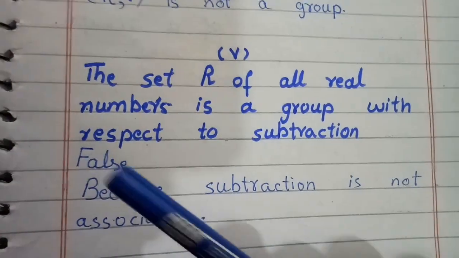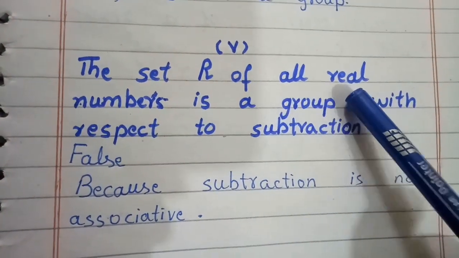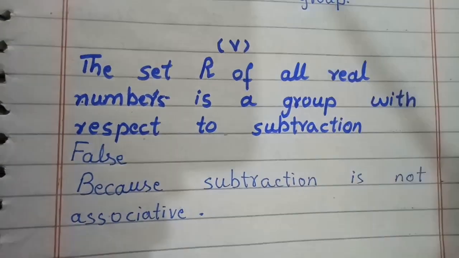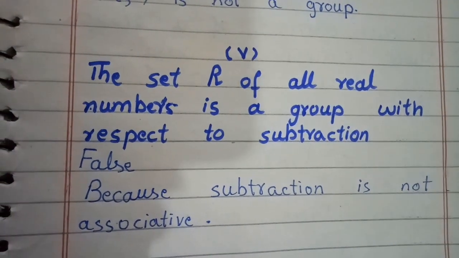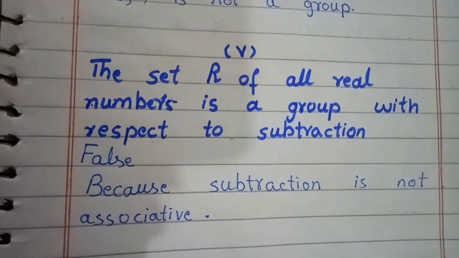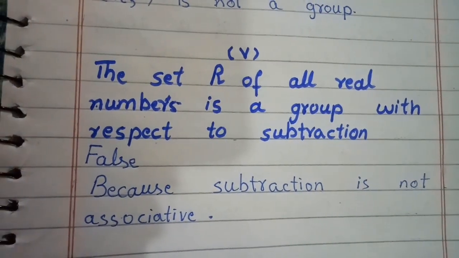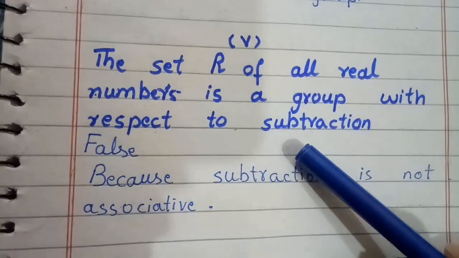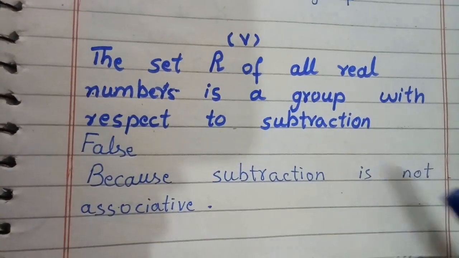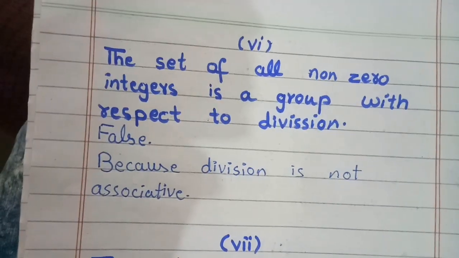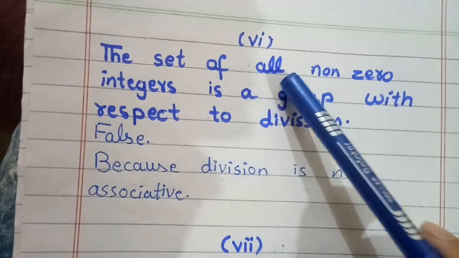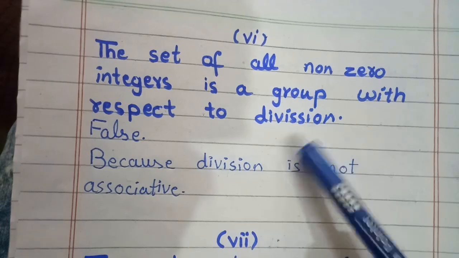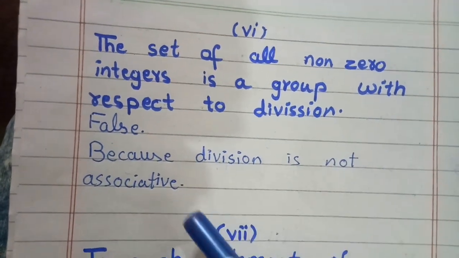The next statement is, the set R of all real numbers is a group with respect to subtraction. The set of real numbers doesn't hold the associative law, so the set of real numbers is not a group under the binary operation subtraction. So this statement is false, because subtraction is not associative. The fifth part of the first question is, the set of all non-zero integers is a group with respect to division. False, because division is not associative.